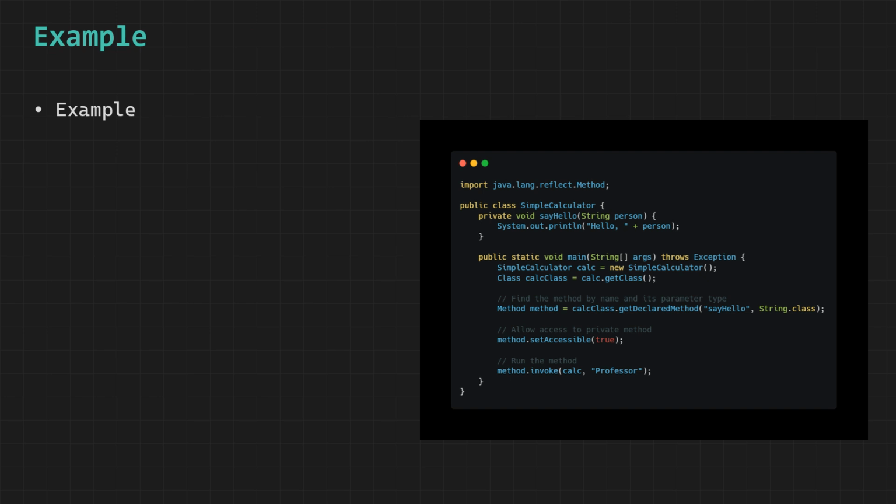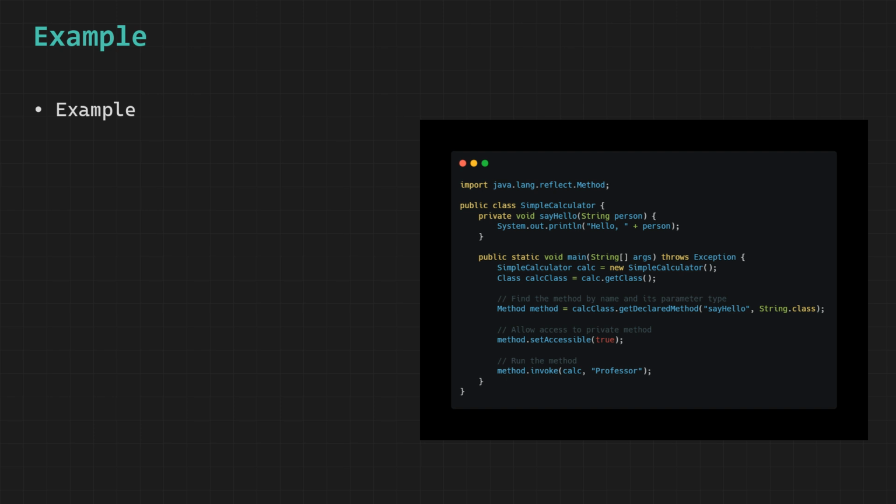And this blueprint is represented by Class, which acts like a complete map of everything defined inside the class. Next, we want to locate a specific method named sayHello, which takes a single parameter of type String, and since this method is private, it cannot be accessed using normal method calls. So instead, we use getDeclaredMethod, which is a special reflection method that allows us to search for any method inside the class regardless of its access modifier, and we provide both the method name and its parameter type String.class so that Java can precisely identify the correct method.